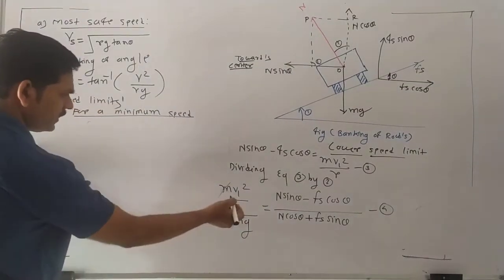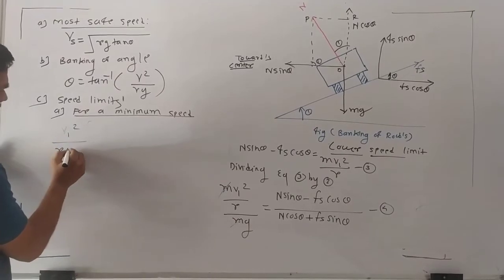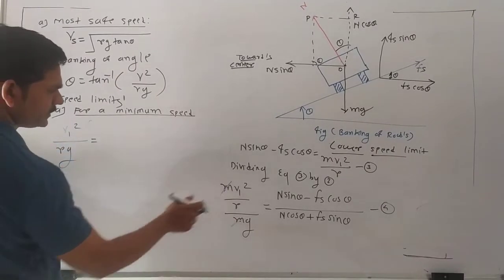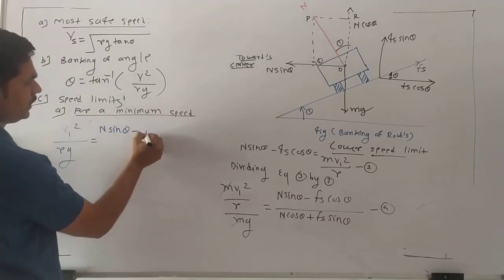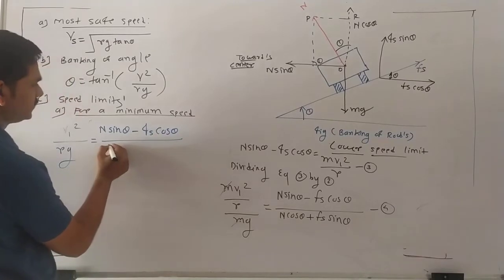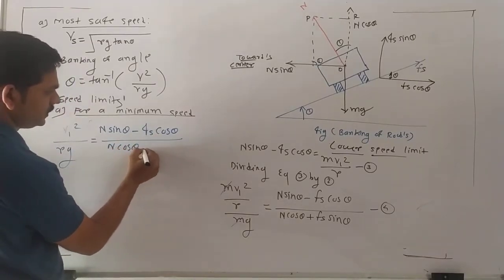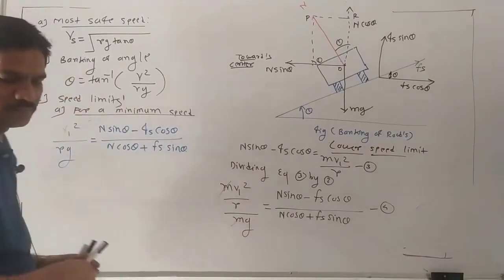We get v1 square upon r g is equal to N sin theta minus Fs cos theta, upon N cos theta plus Fs sin theta. We get this formula now.